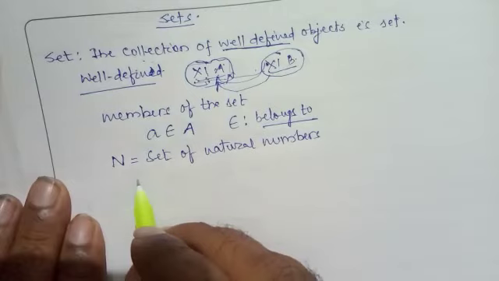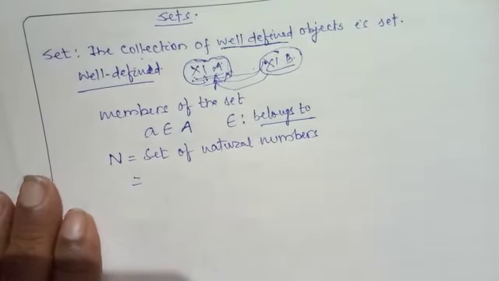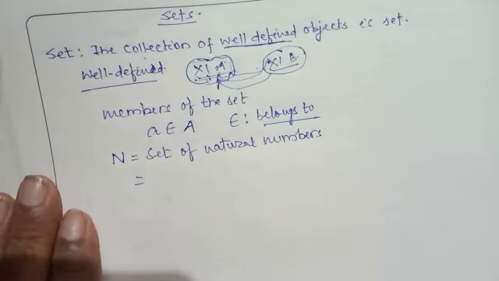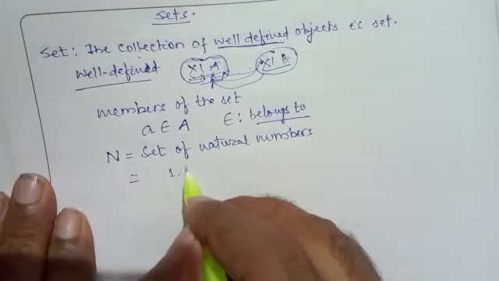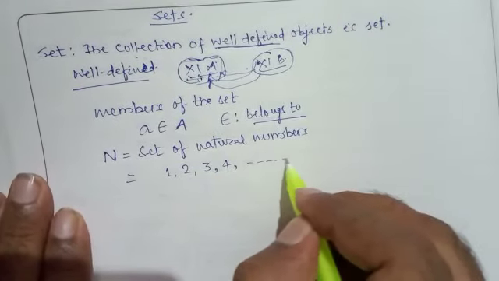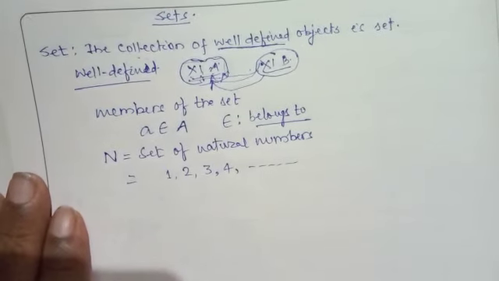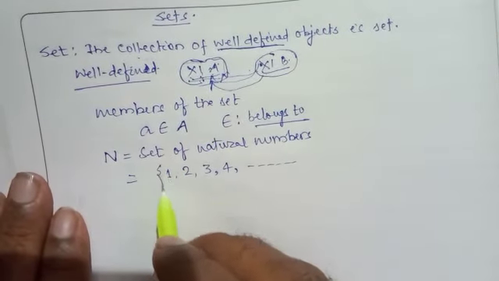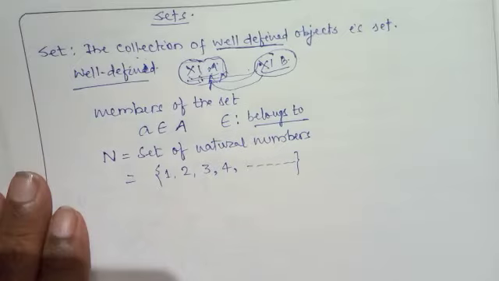So you know natural numbers, counting numbers, are called natural numbers. So 1, 2, 3, 4 and so on are called natural numbers, and these are written in curly brackets.